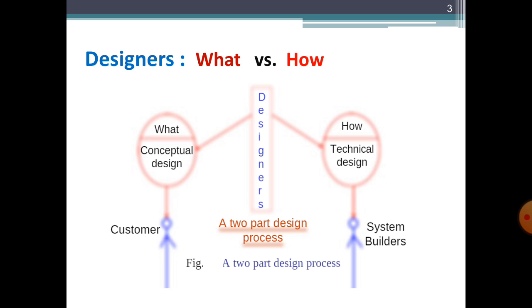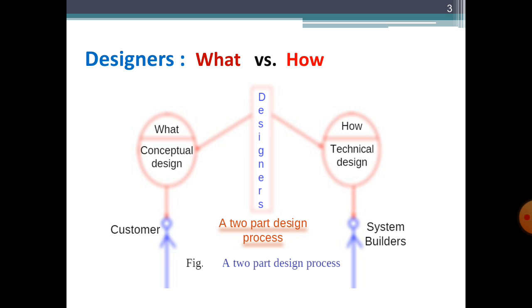The what part is concerned with the problem domain, and the how part is concerned with the solution domain. In the what part we only discuss what the system will do, and in the how part we provide a solution to the problem in the solution domain. And design bridges the gap between the what part and the how part.